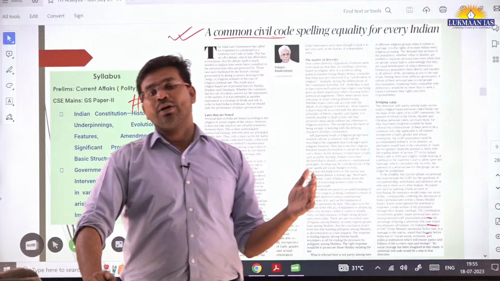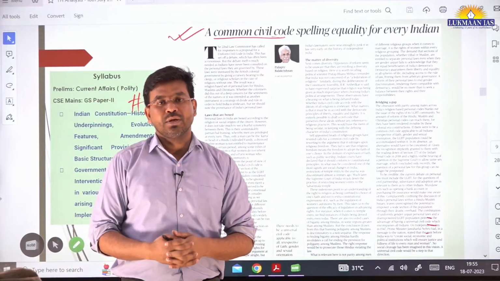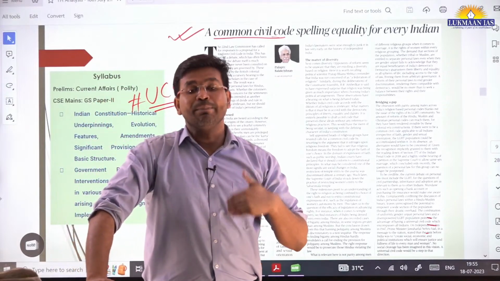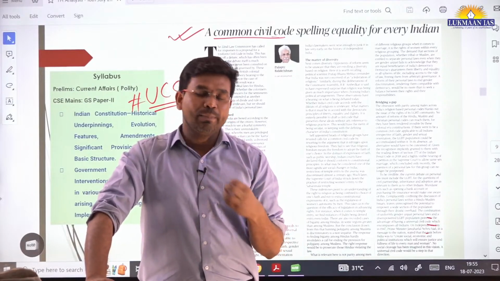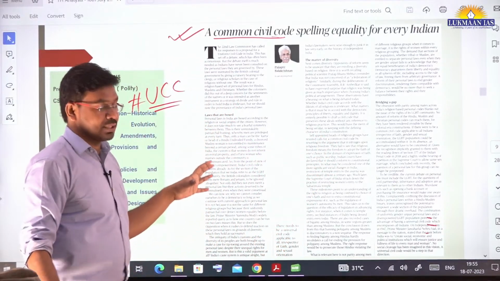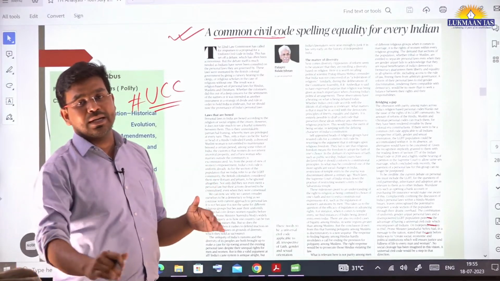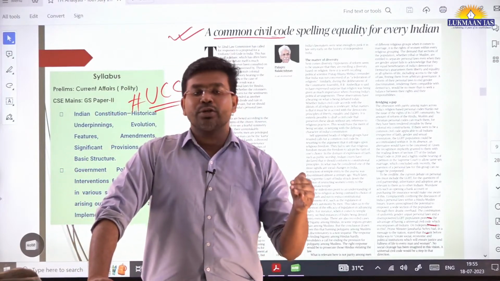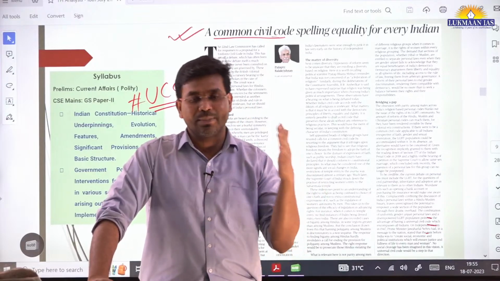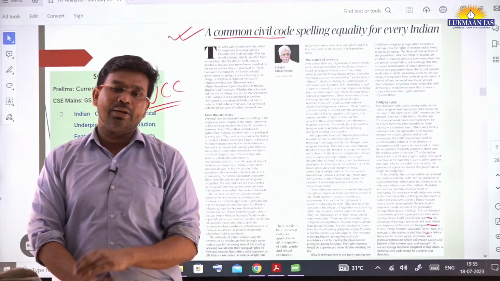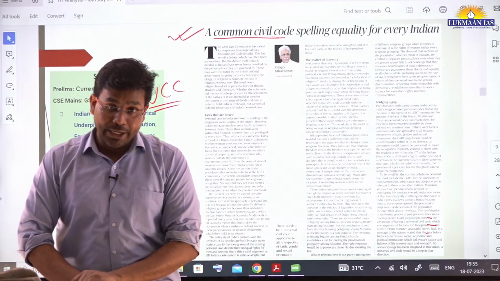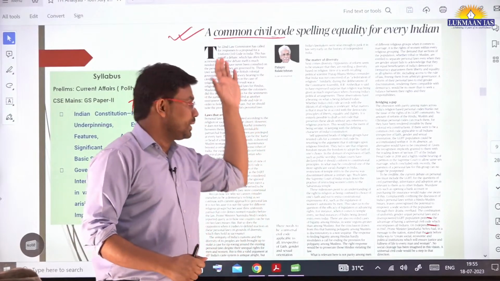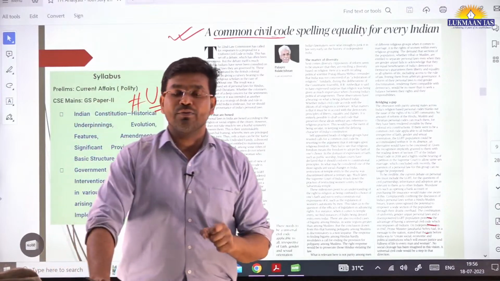After India got independence, the first law minister of India was Dr. B.R. Ambedkar, and he went forward to implement this particular provision, but it was not implemented because of resistance from certain sections. And now the ruling government is thinking of implementing it, but many sections of society, be it Muslims, Hindus, Christians, or other minorities, are also opposing the implementation of the uniform civil code in India.